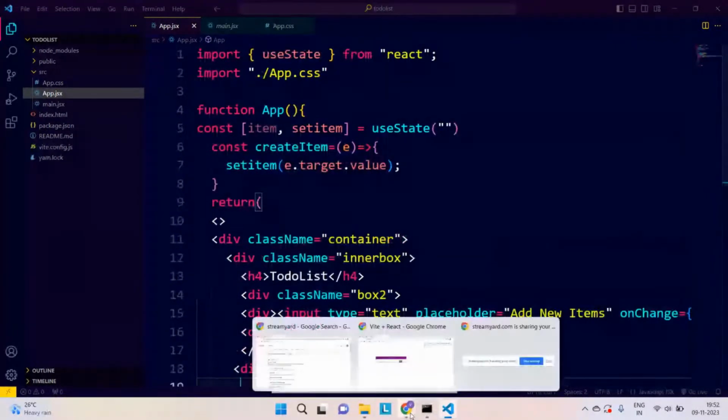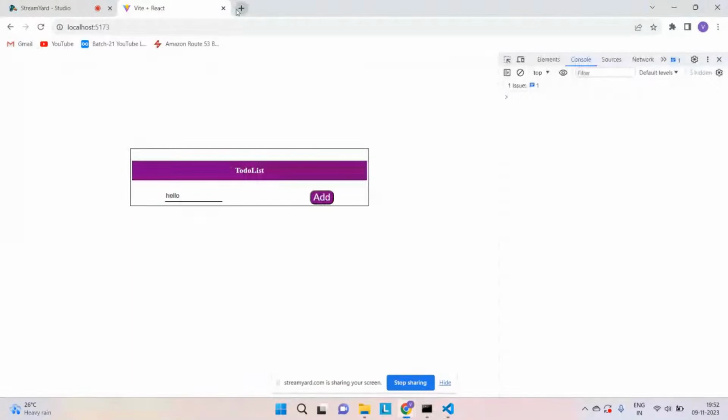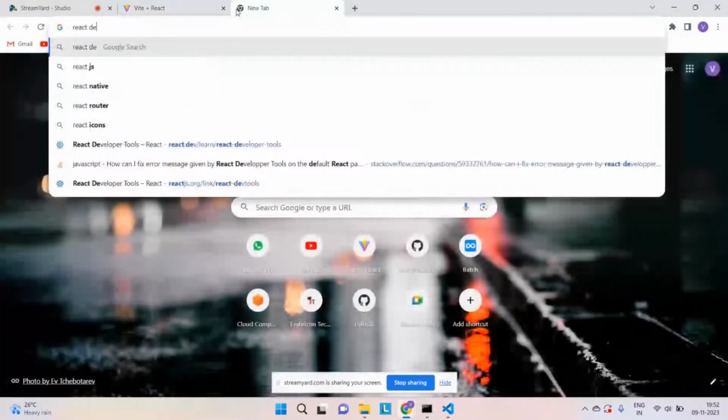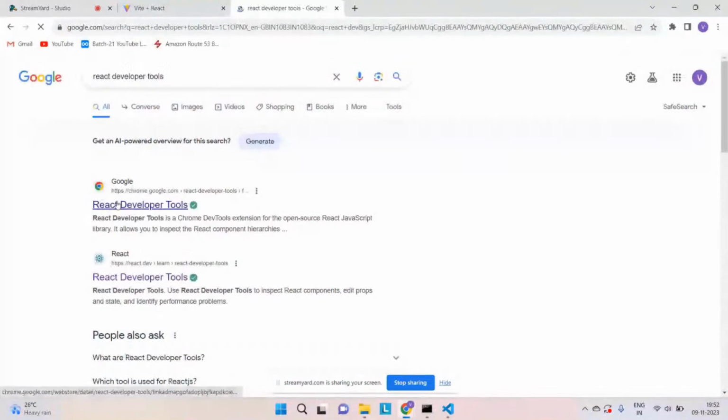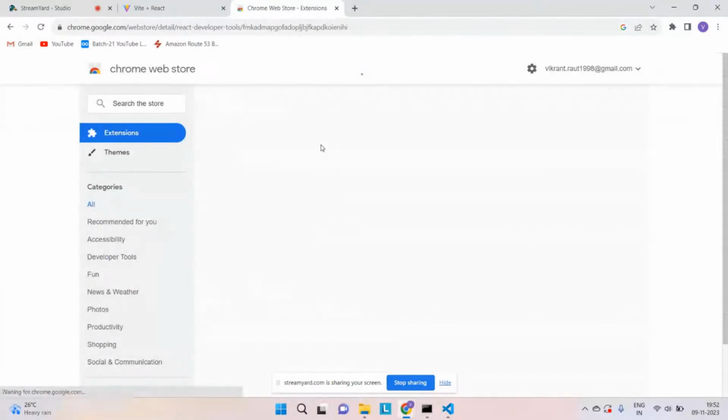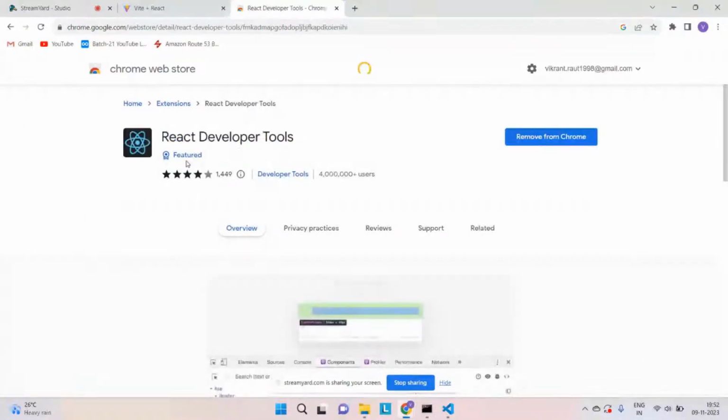For that, I would recommend you download React Developer Tools, and you will get it over here in the Chrome extensions. I have already installed it. You need to install it just to see how the state is working behind the scenes. Just add it to the Chrome browser.